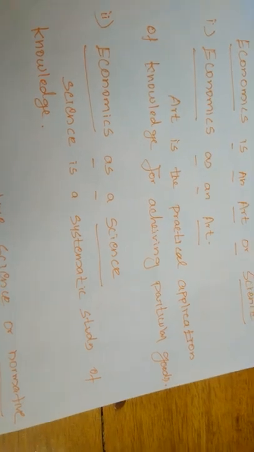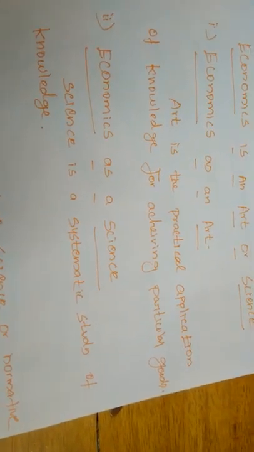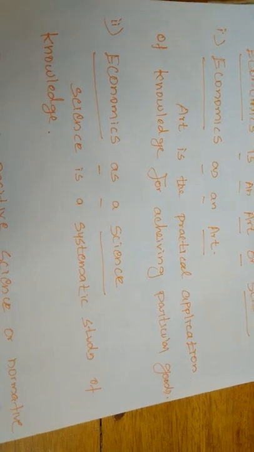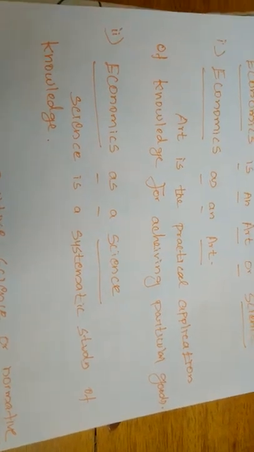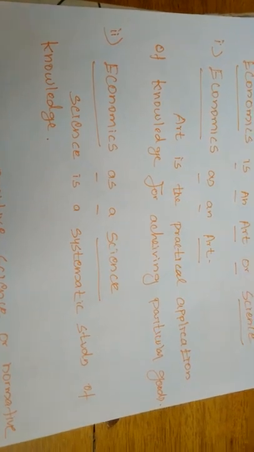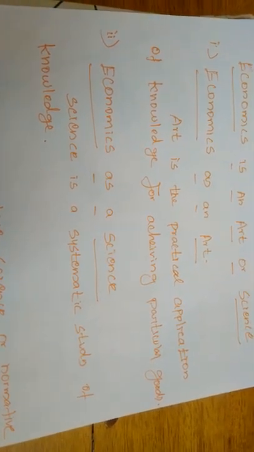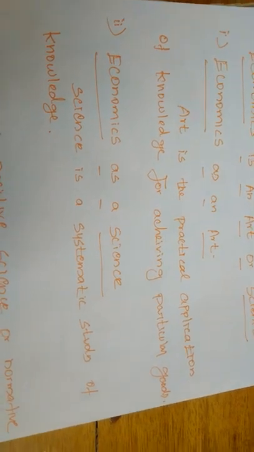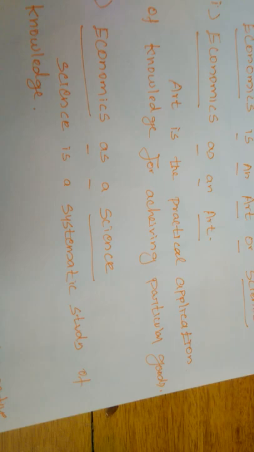For example, we undertake planning, the 5-year plan. Every 5 years, the government draws up a 5-year plan. The 5-year plan is one of the arts.